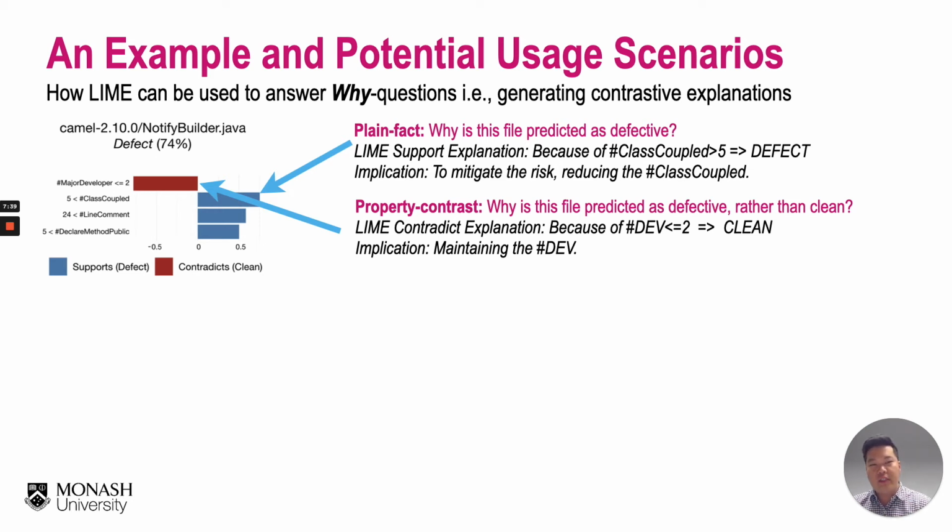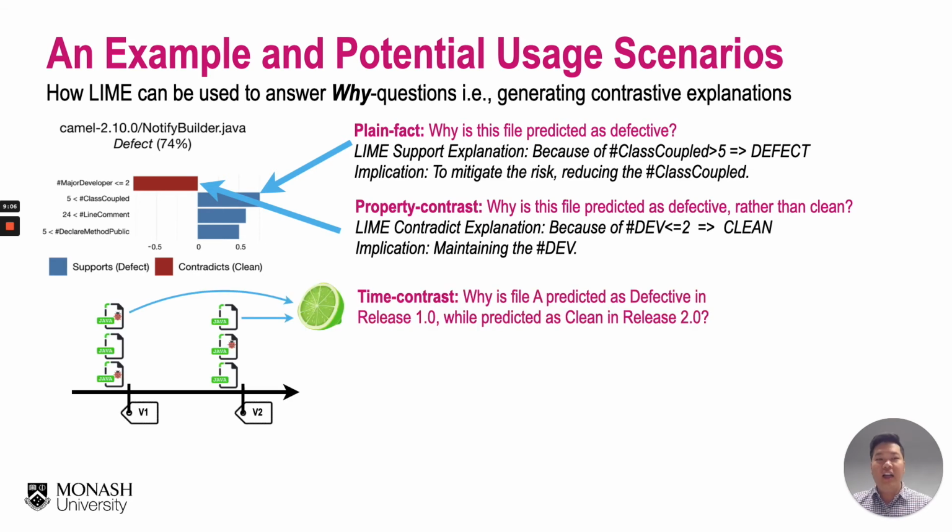So we're going to use the LIME contrast explanation to answer this question. For this one, it shows that this file is not predicted as clean because of having the number of developers less than 2. Therefore, it implies that developers should consider maintaining the number of developers at less than or equal to 2. Third, we can also use LIME to understand the time contrast explanation as well.